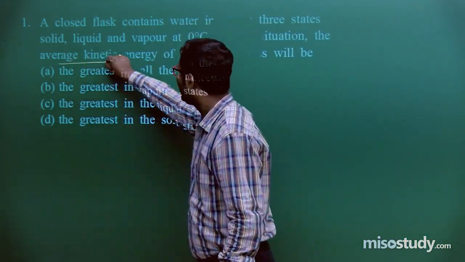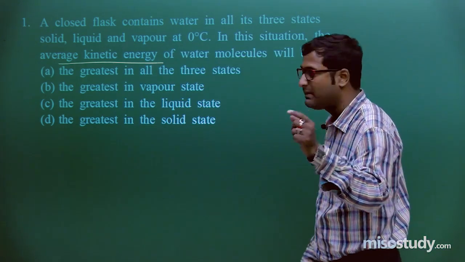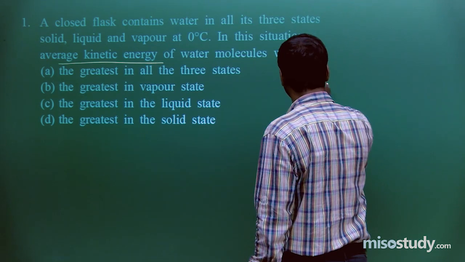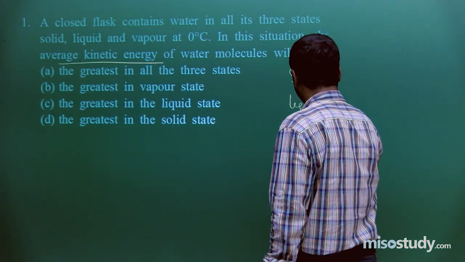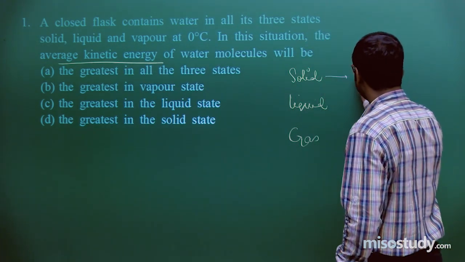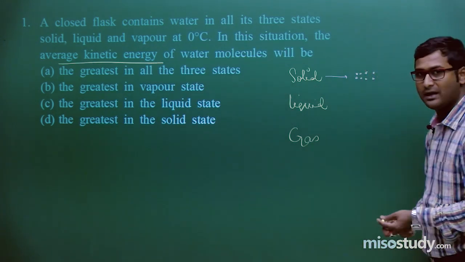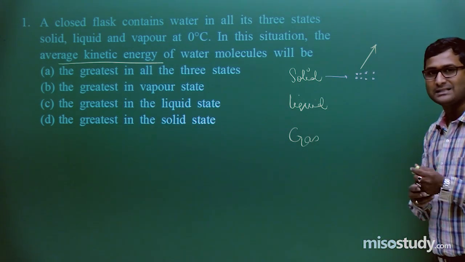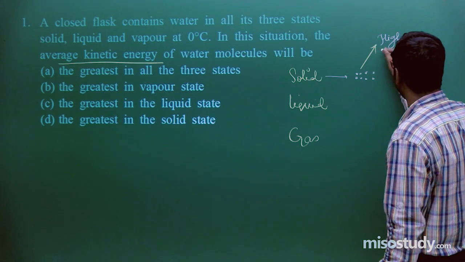That is about the average kinetic energy. Clear to you? As we know, if I talk about solid, liquid and gaseous molecules, in solid the particles are very close to each other. Do you remember this? If there is very close packing between the particles, then there is a high intermolecular force of interaction.